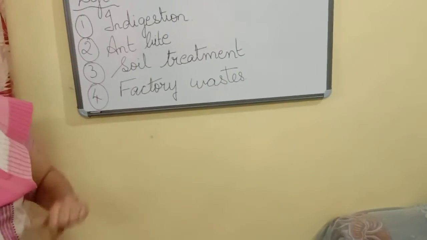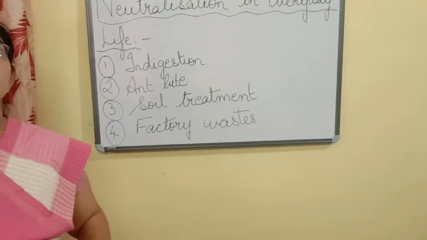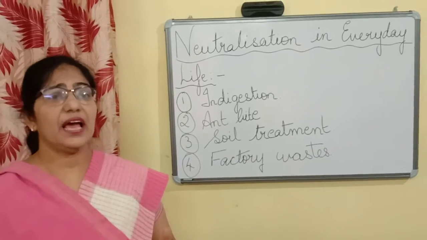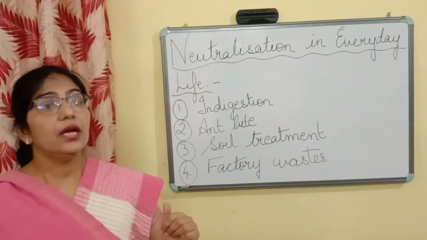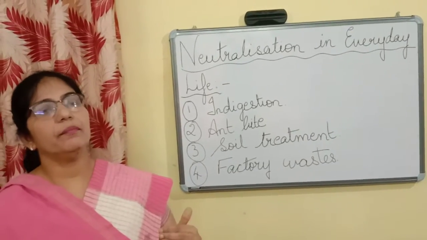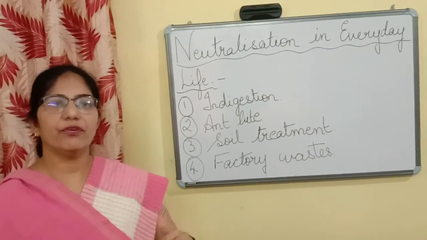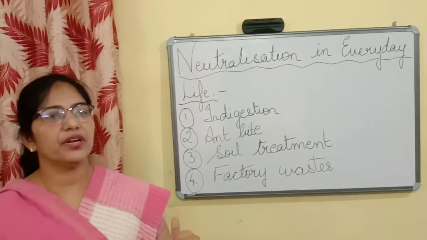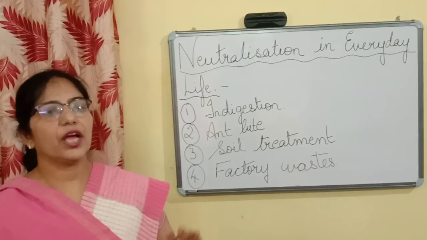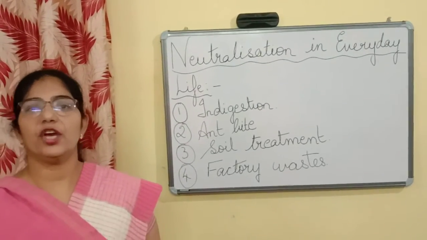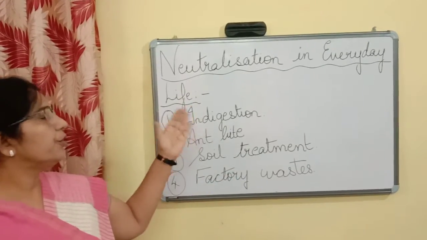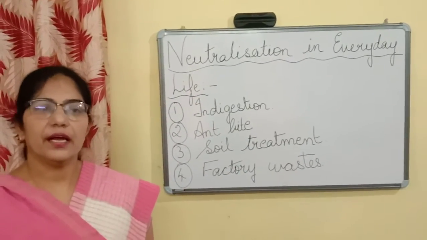Fourth example of neutralization in our everyday life is factory waste. Now children, this factory waste is very, very rich in acid. It is acidic in nature, so it cannot be dumped anywhere. So what we do, before dumping it anywhere or before this factory waste falls into a river or a stream, bases are added to it so that aquatic life is not affected and aquatic life is not harmed. So this is about neutralization in everyday life.